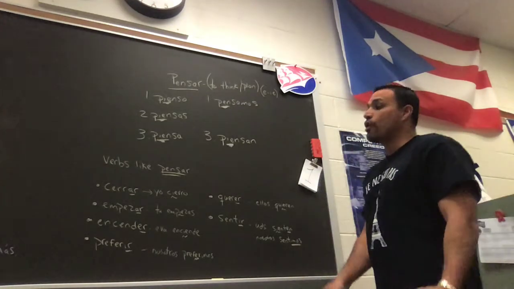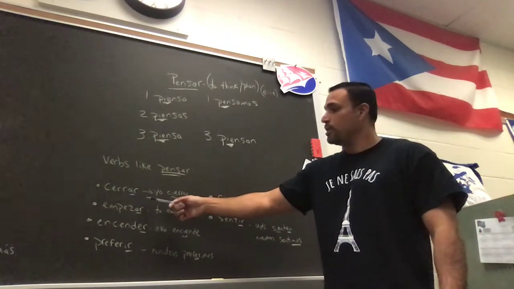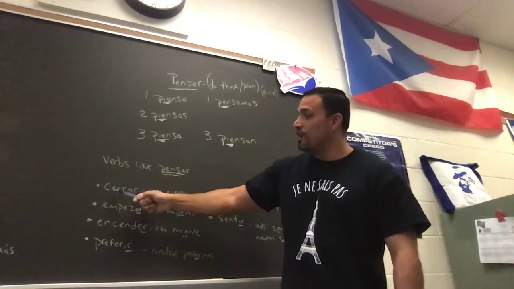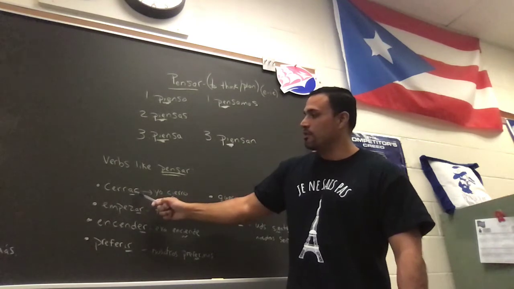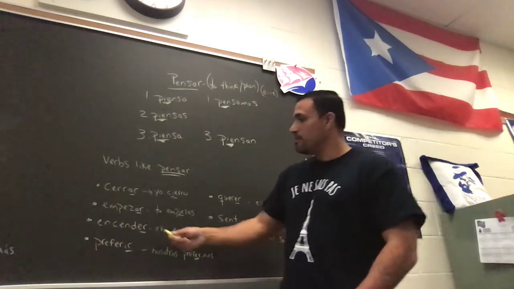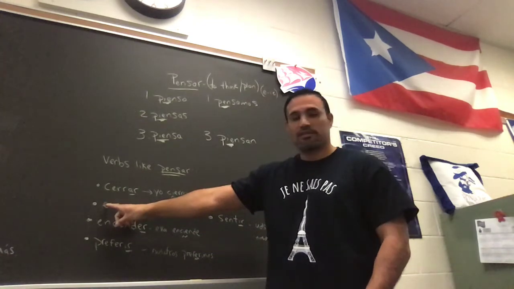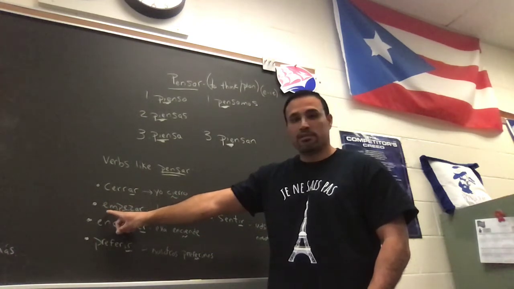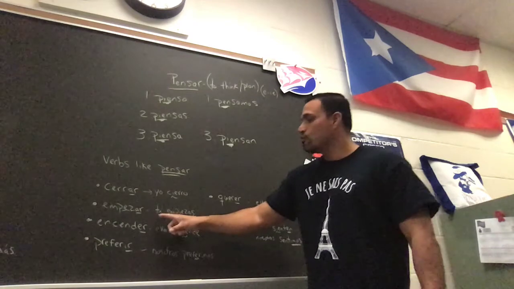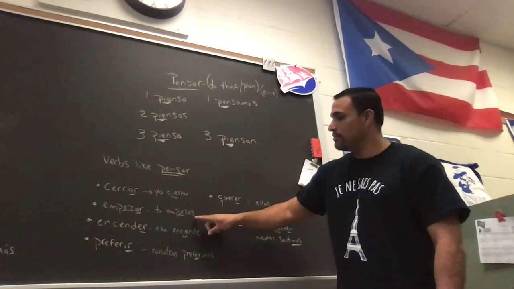Okay? There are other verbs like pensar. All right, cerrar means to close, and it is also an E to IE stem changer. All of these are E to IE stem changers. So you're only going to change this E to IE. This gets conjugated regularly. Empezar means to start. So this is the ending, this is the stem that changes, not this. This is the prefix. Oops. Prefix. Stem. All right, we're talking about this E that's changing. So this would be tú empiezas, E-M-P-I-E-Z-A-S. All right, you start.